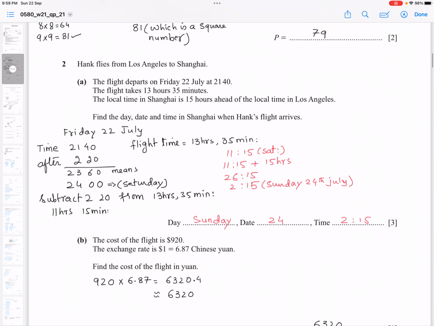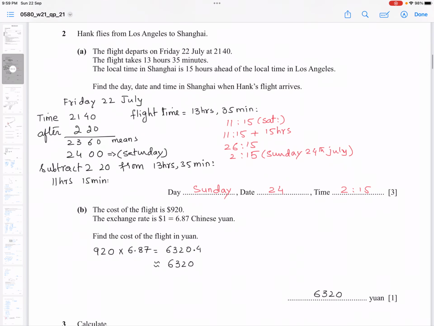Question number 2, part B. Cost of flight is $920. Exchange rate is $1 equals 6.87 Chinese yuan. Find the cost of flight in yuan. So $920 would be multiplied by 6.87 because $1 is equal to 6.87 Chinese yuan. So from the stronger value to the weaker value, you multiply. So you multiply 920 by 6.87, you get 6320.4, which is rounded to 6,320 yuan.